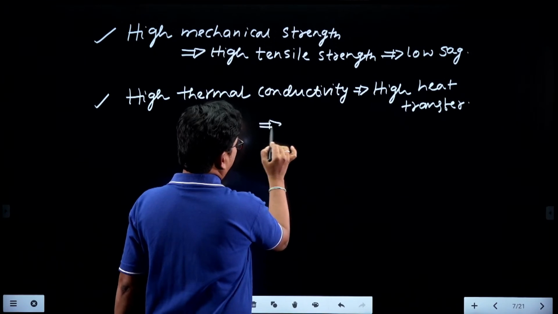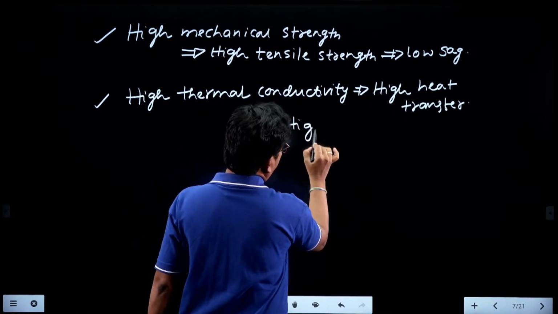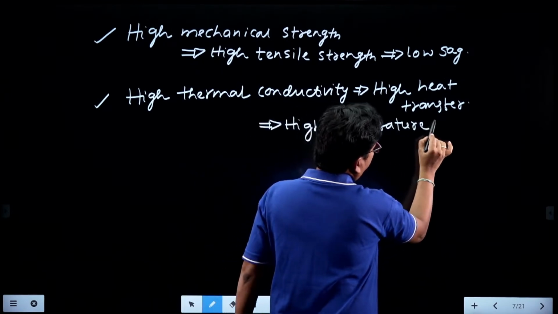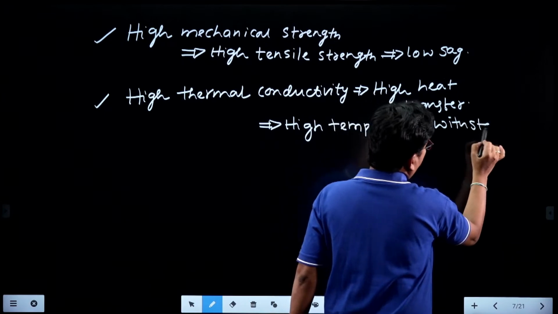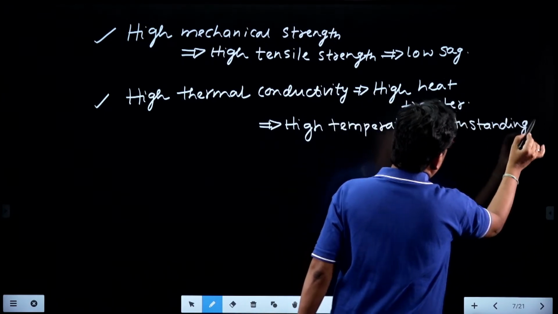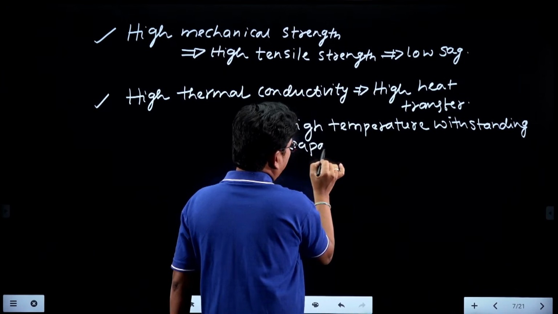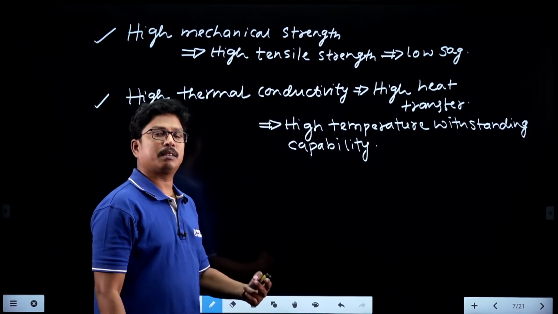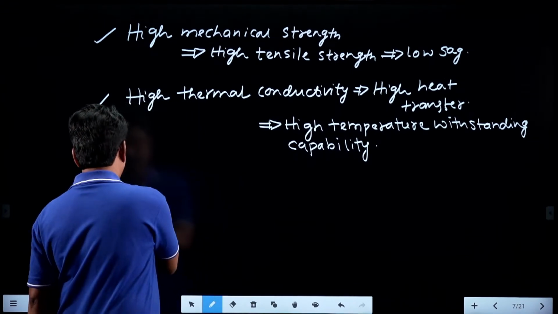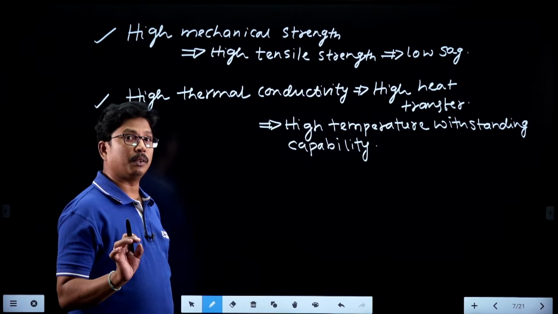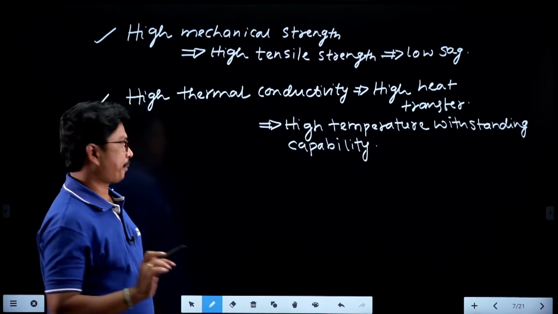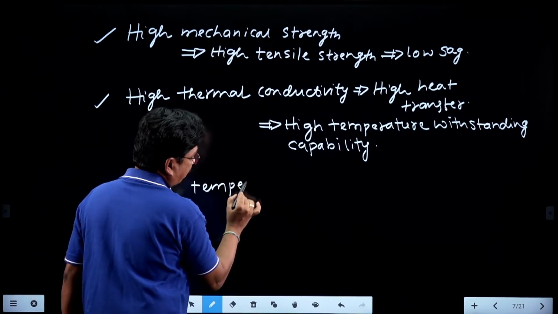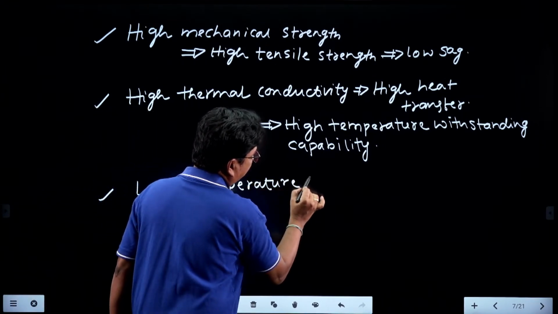All are the same. High temperature withstanding capability. Right, students. Along with this, how many remaining properties can we take? The conductor should have a low temperature coefficient.